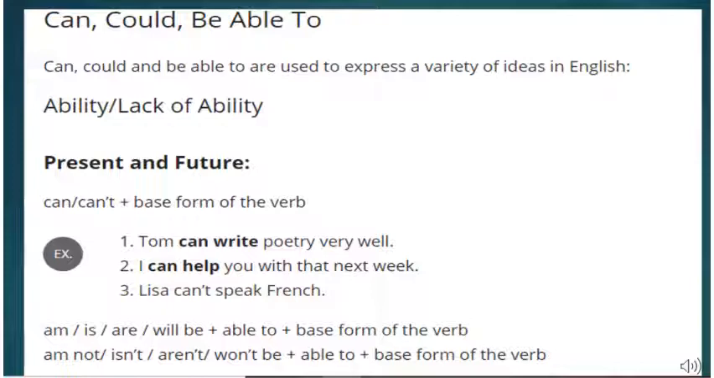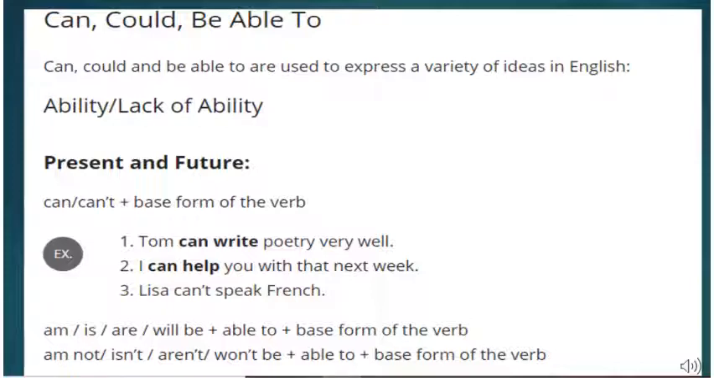Let us take an example, children. Tom can write poetry very well. Don't look at the definition first. Let us go from general to specific. I am giving you some examples. Try to understand the context, the usage of these modals, and then we shall arrive at the definition. So I am going from general to specific. Now the example is Tom can write poetry very well.